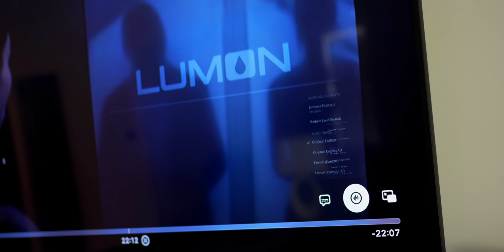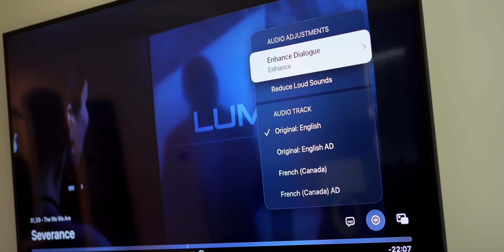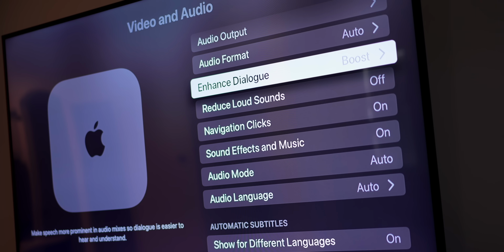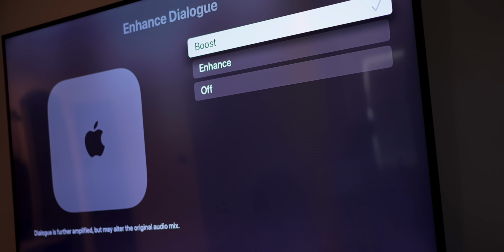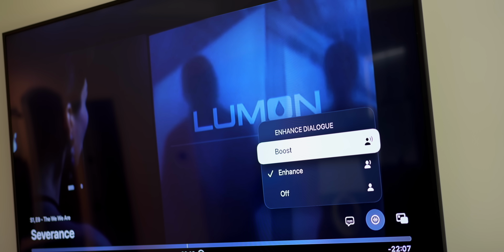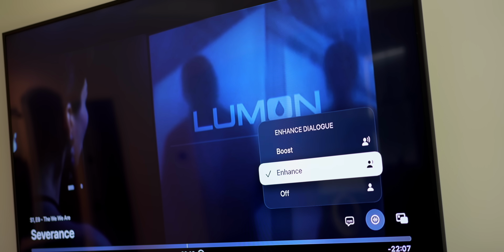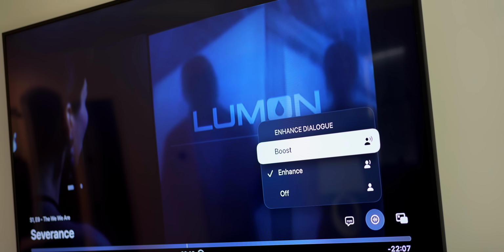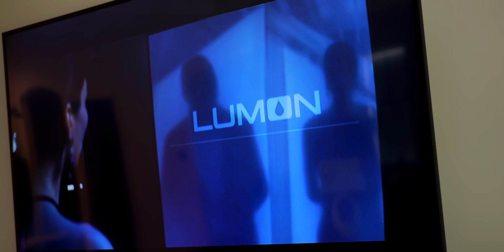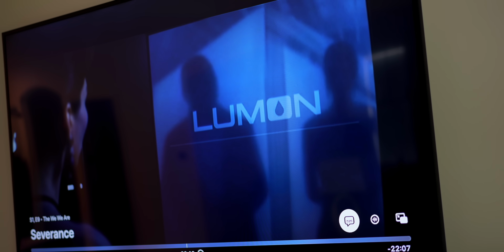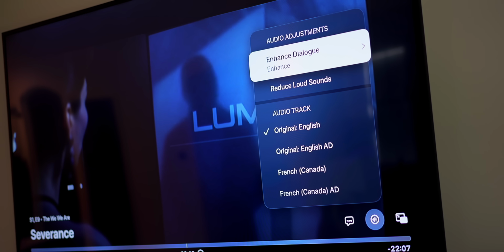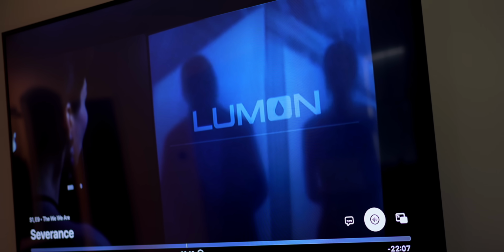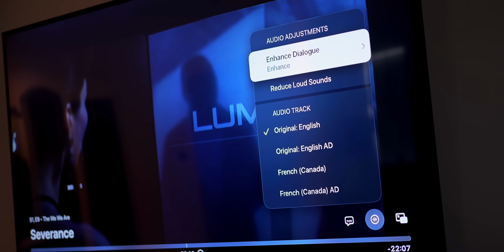And then over here to the right, we have enhanced dialogue. That has been improved with tvOS 18 because it's now not just limited to HomePods anymore. Before, in tvOS 17, enhanced dialogue only worked on HomePods, but now it works with HDMI connected speakers, AirPods, or any other Bluetooth speaker. And Apple also says that enhanced dialogue uses machine learning to deliver greater vocal clarity over music, action, and background noise. So expect enhanced dialogue to also just sound better with tvOS 18.